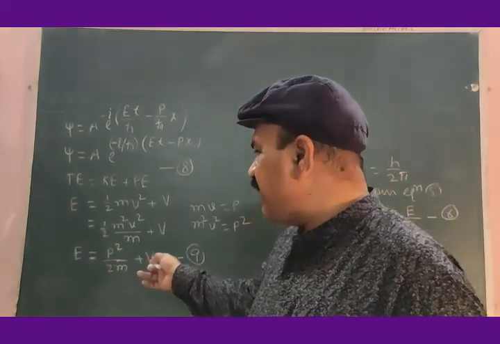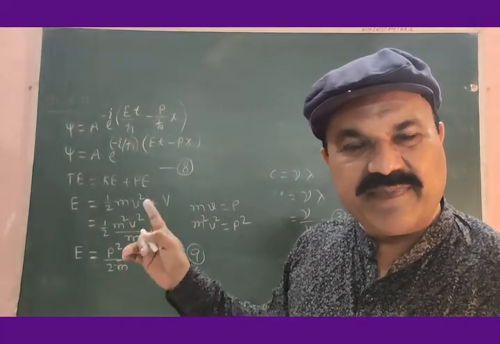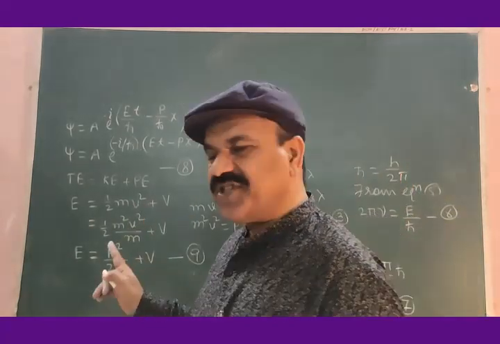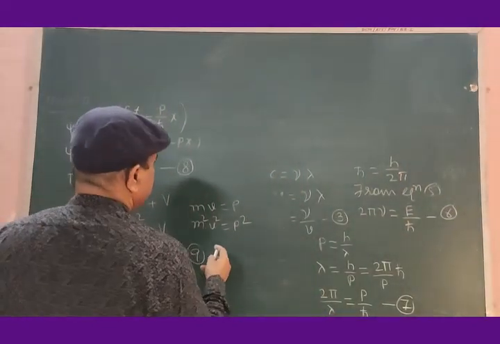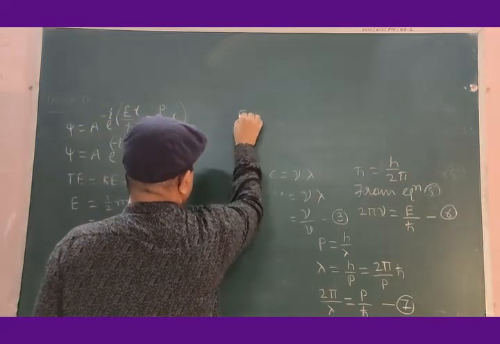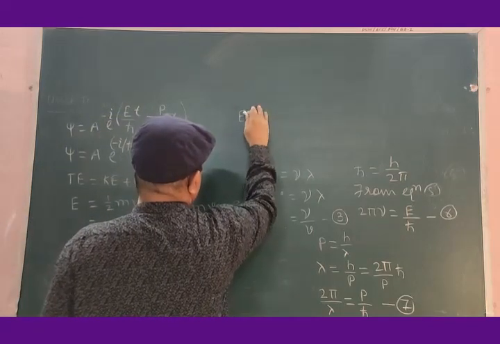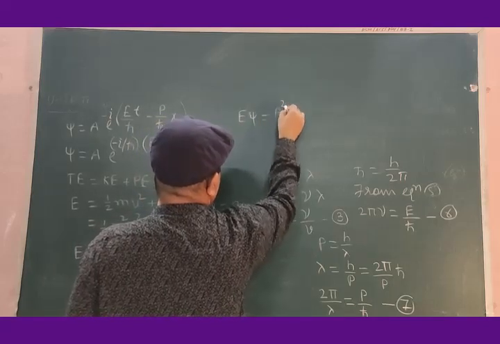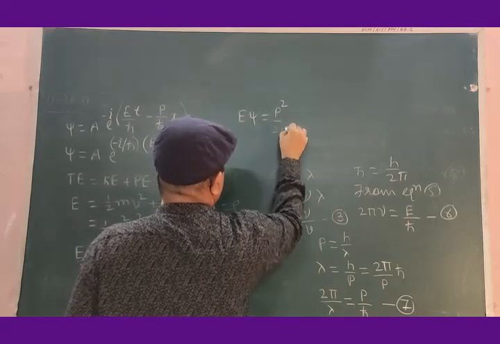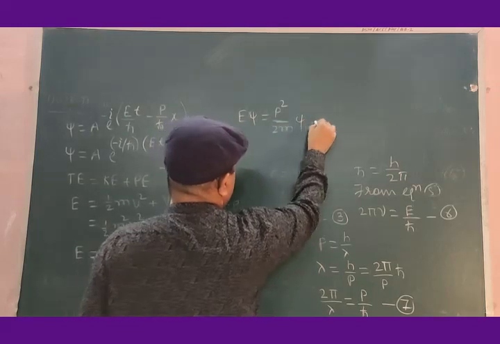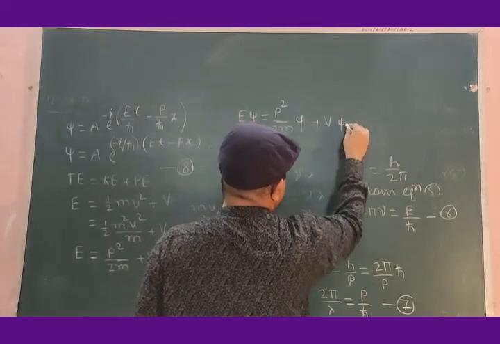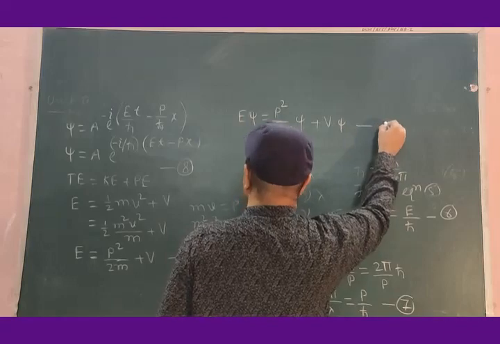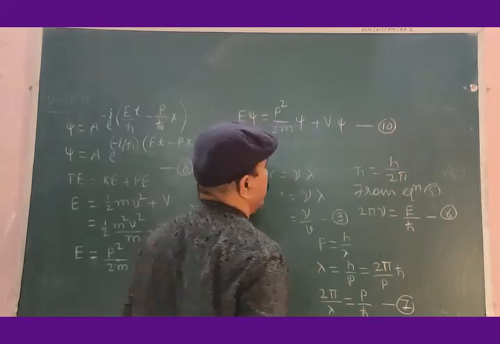If we multiply equation 9 on both sides by the wave function psi, this equation will now become E psi is equal to p squared divided by 2m psi plus V psi, equation number 10.